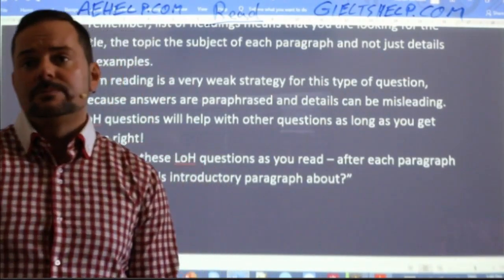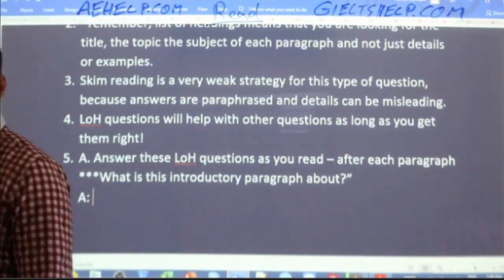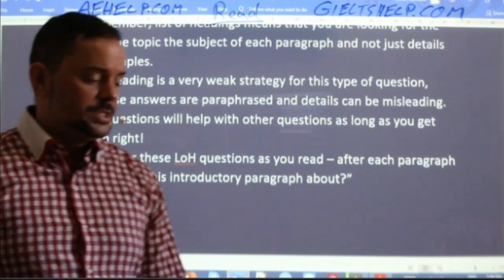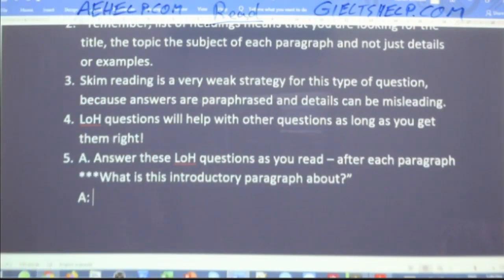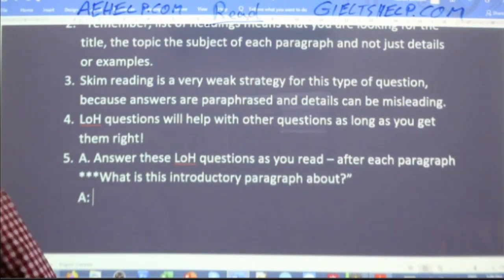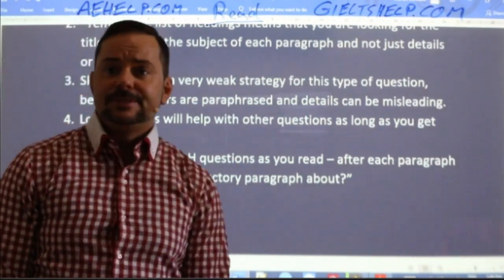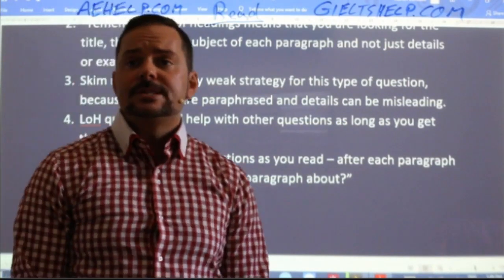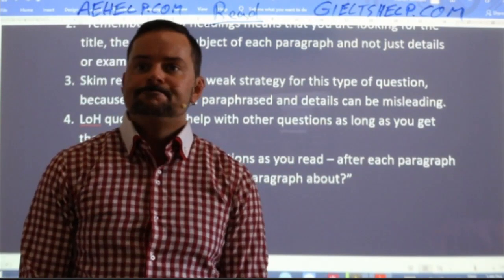So what is this introductory paragraph about? What is your answer, students? What do you think? What is this paragraph about? Hemant says it's about a theory that continents were together at some point in time. Okay, not bad, Hemant. Try to say that even in a shorter way. So again, try to say it in 4 or 5 words, okay?